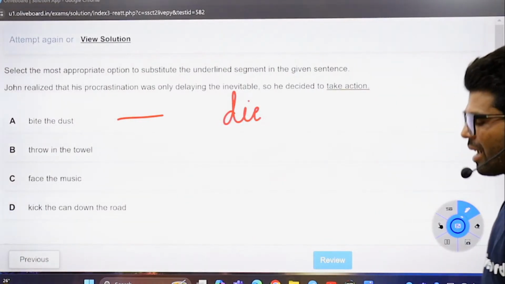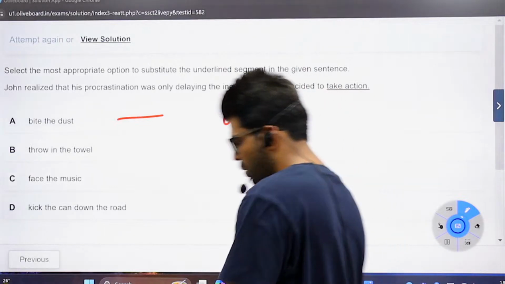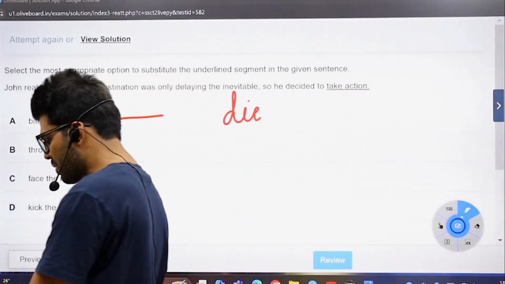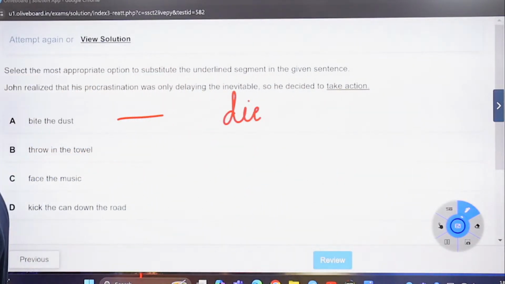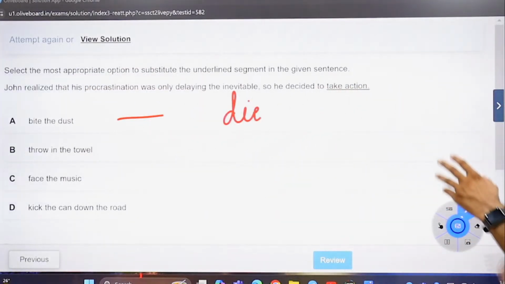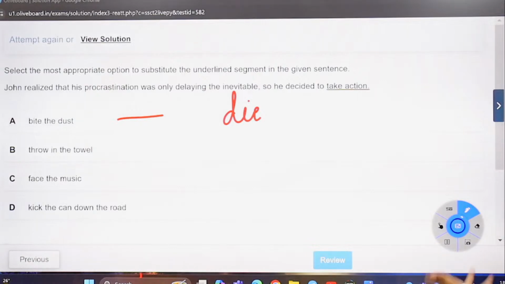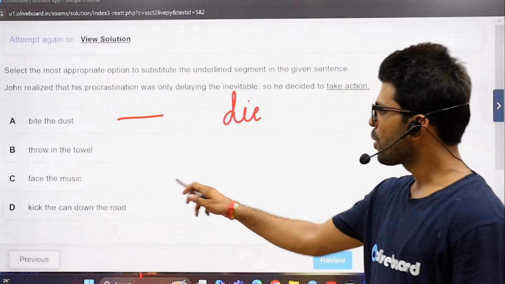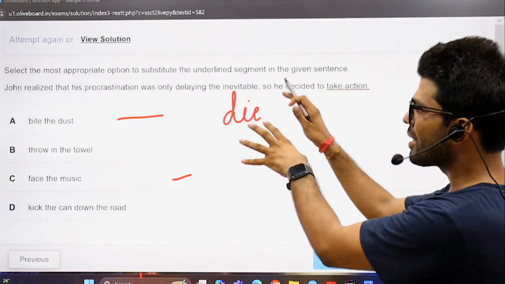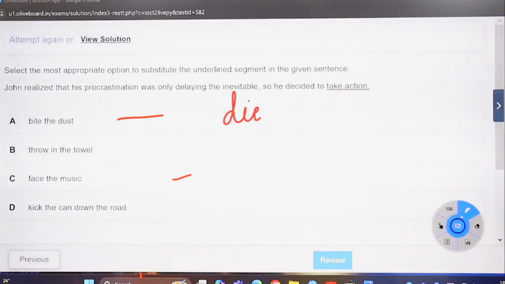Kick the can down the road is to actually delay, just like we do on the roads also. We kick a can, we kick a piece of stone and such, and we go on and go on and go on, wasting time doing nothing. But that's the meaning of the line procrastination, we can say here. What about the answer? I thought of clicking face the music, which is to bear the consequences. He was delaying, he realized it, and now he decided to take an action.